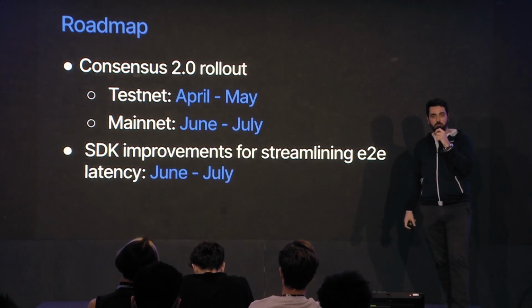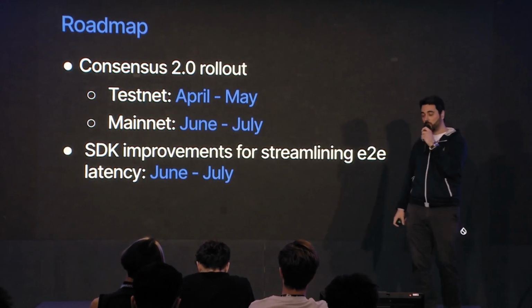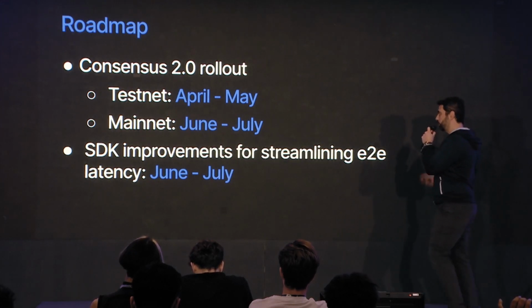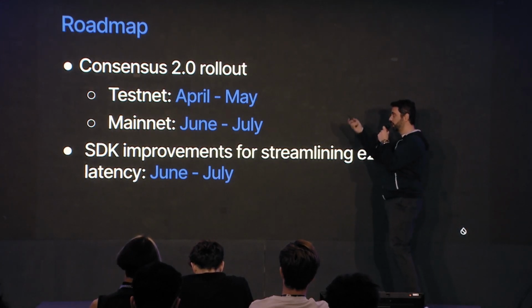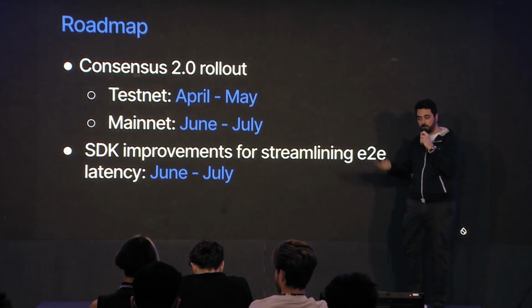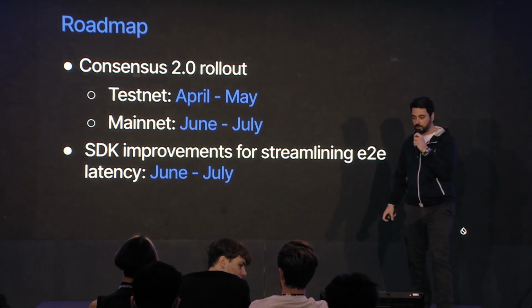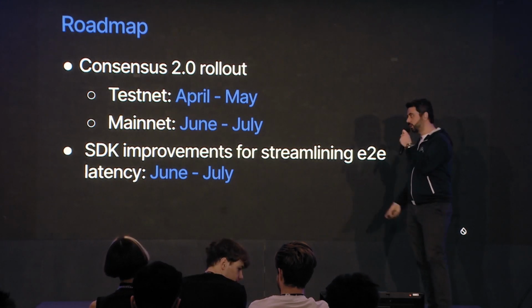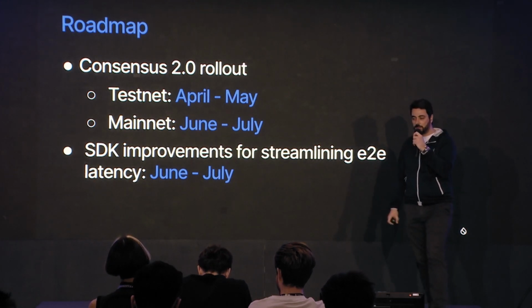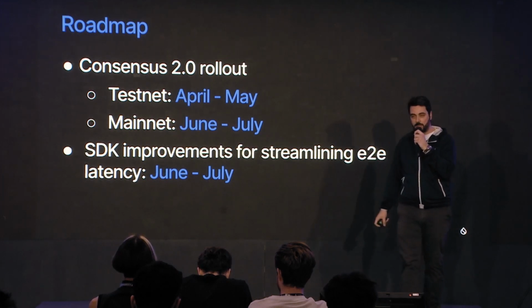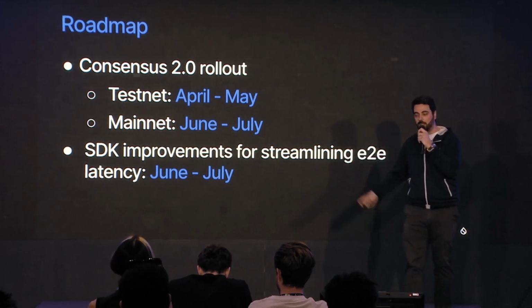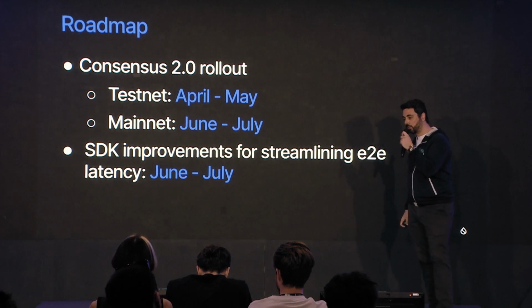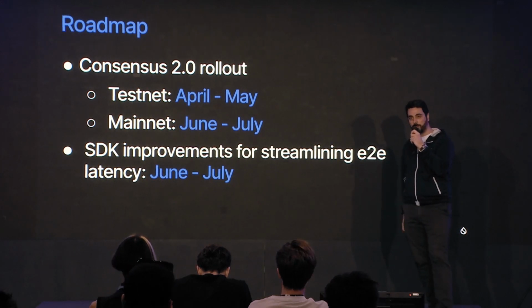So what is our roadmap for those improvements? For the Consensus 2.0 rollout, we are going to hit testnet probably at the end of April and May. Those are target dates. On mainnet, we are targeting around June and July. And for the SDK improvements, similarly, we are targeting to roll those out in June and July.